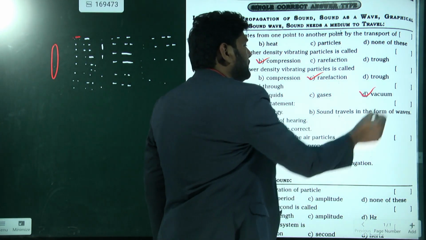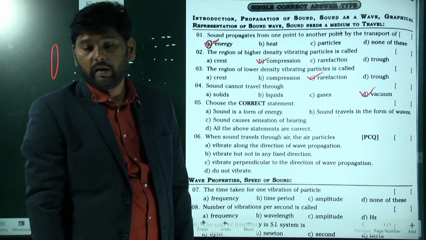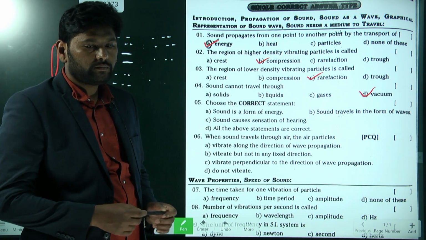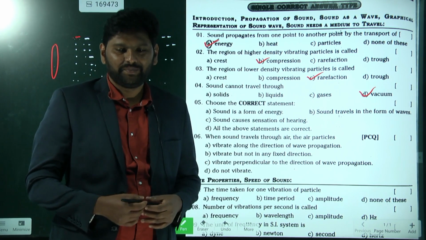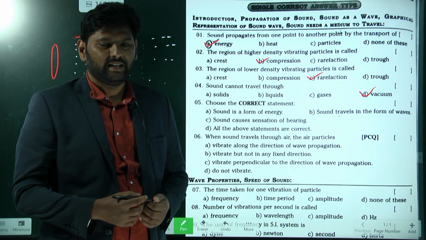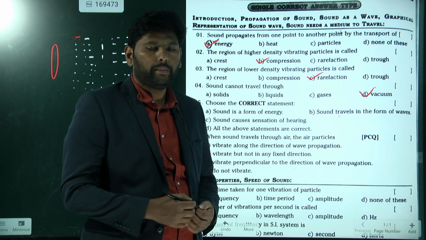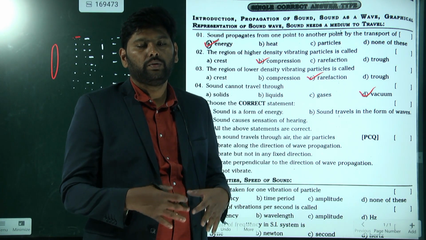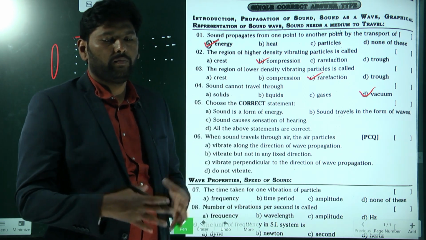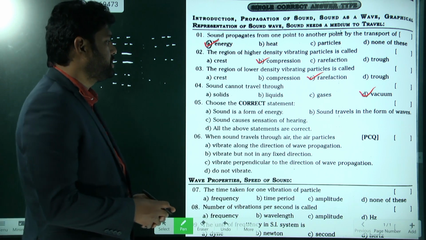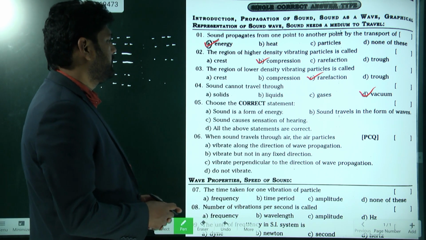Why can sound not travel through vacuum? Give me the reasons. Because sound requires a medium to propagate. Understand? Because sound requires a medium to propagate, sound cannot travel through vacuum, because in a vacuum no medium is present.